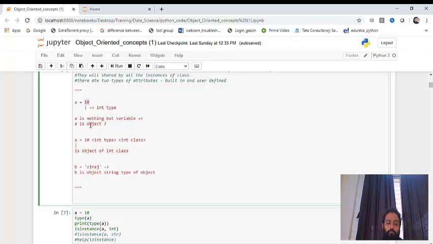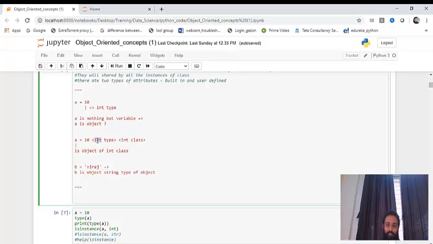This int is also a class. We have understood it in the form of variables and attributes. So a is equal to 10, a is an attribute or variable, and the value is 10. But a is an object of a class called int. There is an int class. Obviously, all the integers will fall inside that.